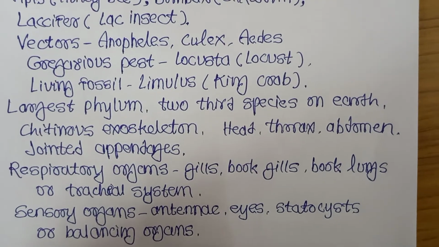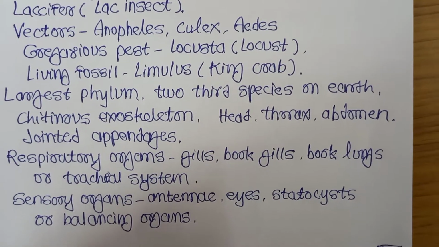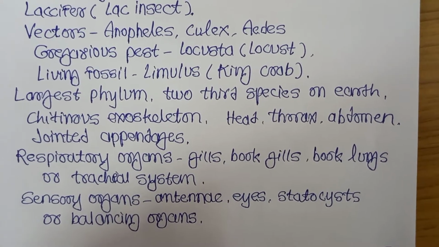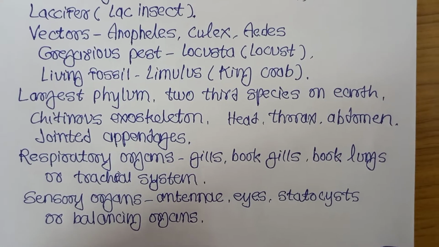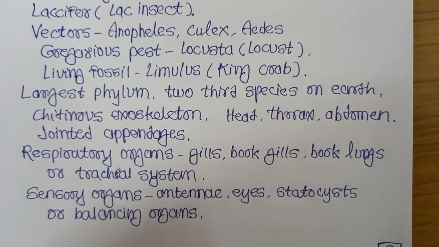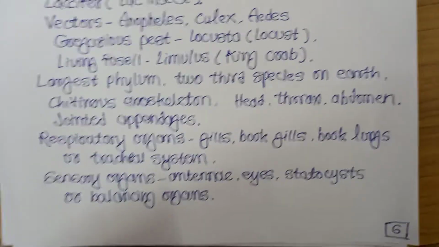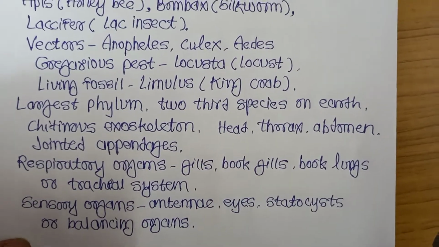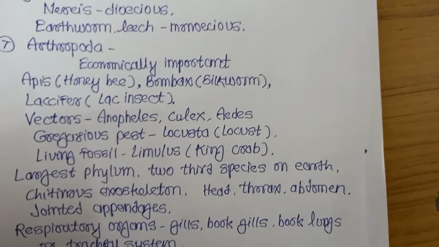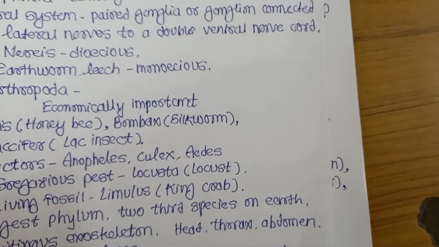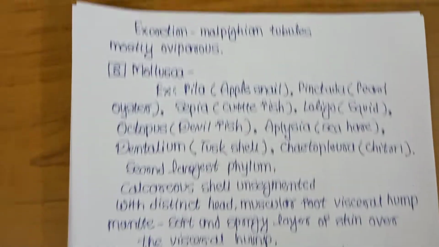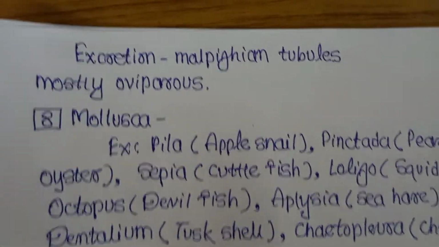Okay. Sensory organs, which? Antennae, eyes, statocyst or balancing organ. These are the sensory organs present in arthropoda. Excretory organ, which in arthropoda?